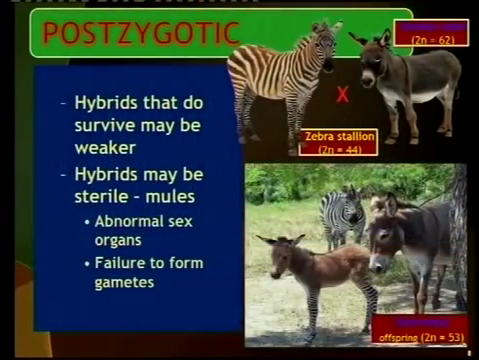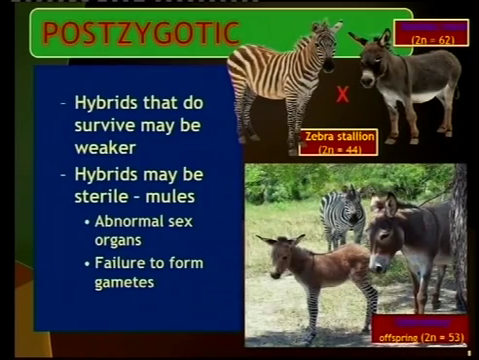Right, let's go to post-zygotic mechanisms. There we have a zebra and a donkey. The diploid number of the somatic cells of the zebra is 44, and that of the donkey is 62. What you see here is the result of this fertilization. So fertilization has taken place, that is why it's post-zygotic. And here we have a little zebronchi, a combination of a zebra and a donkey.